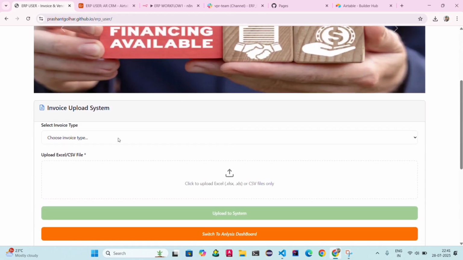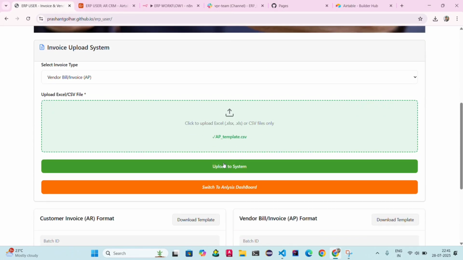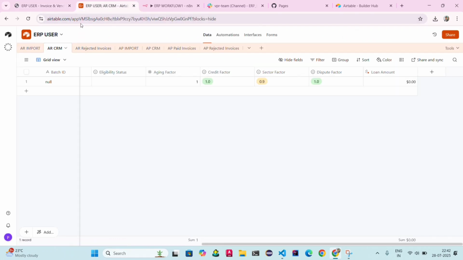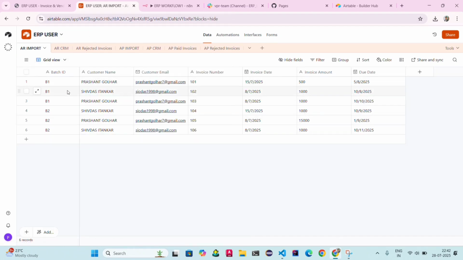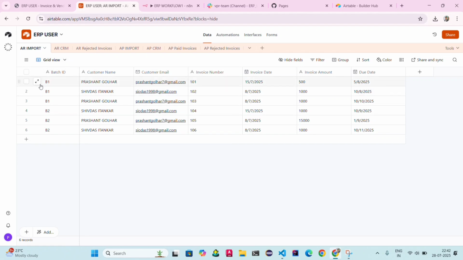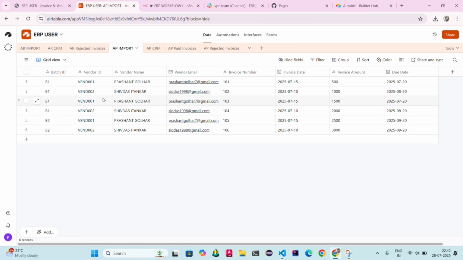Okay, so I uploaded for the AR. Now I uploaded for the AP. Once file uploaded, button will be activated, and this data is also successfully uploaded, 6 records to Airtable. Now I will check whether my Airtable data is coming or not. Okay, this is AR import. As I told earlier, whenever ERP user uploads the data, it directly comes in the AR import for the AR files for invoices, and AP data comes in the AP import.